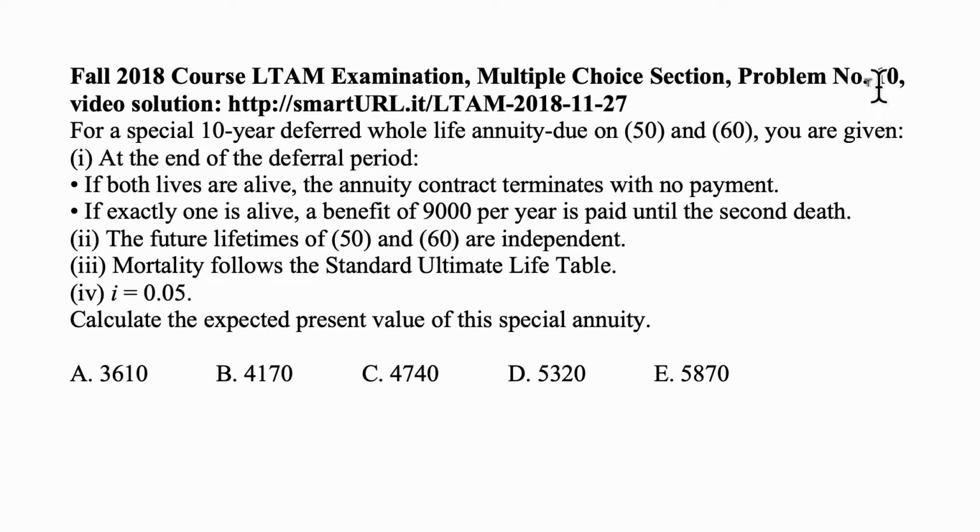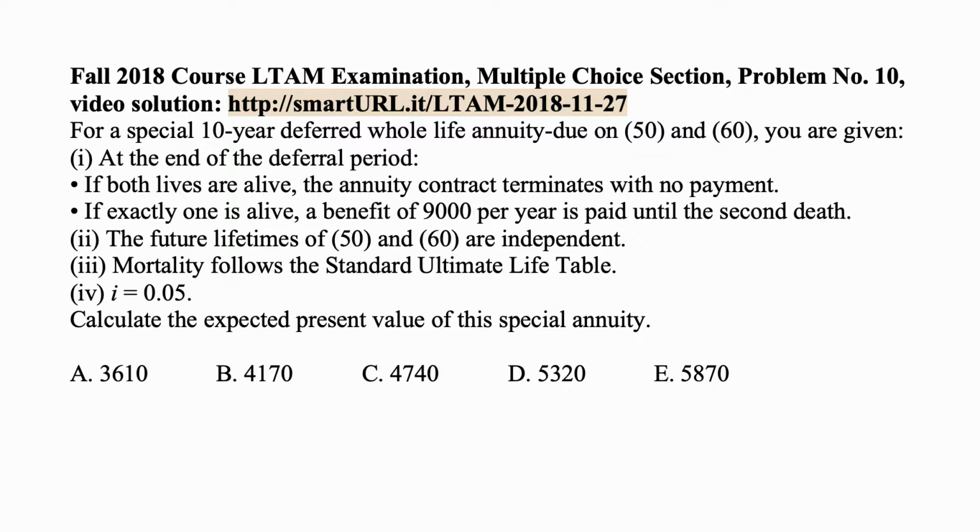For a special 10-year deferred whole life annuity due on 50 and 60-year-olds, two people, you are given: at the end of the deferral period, if both lives are alive, the annuity contract terminates with no payment.